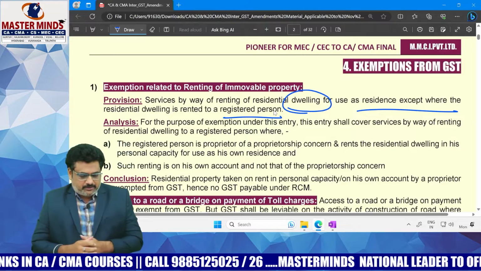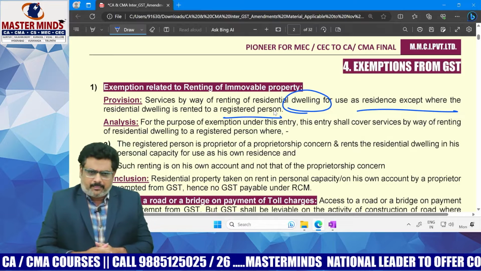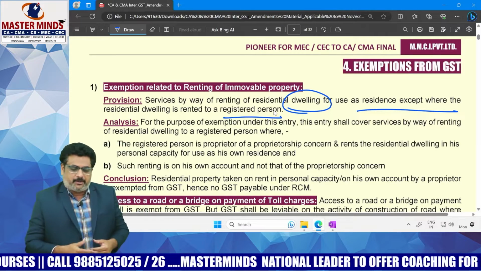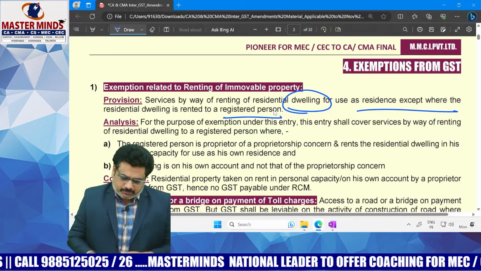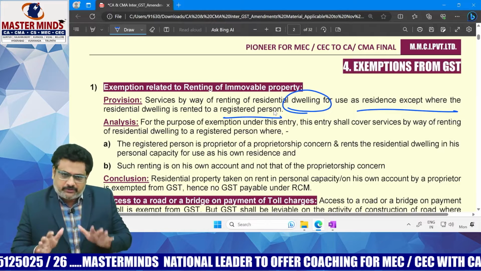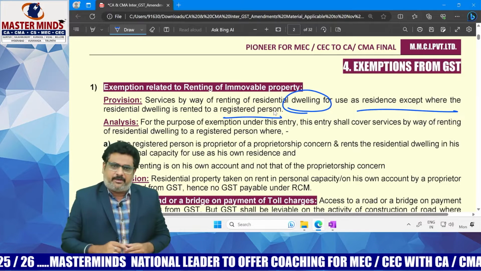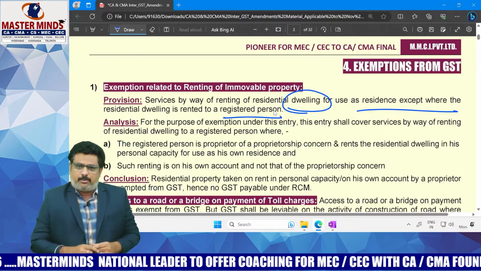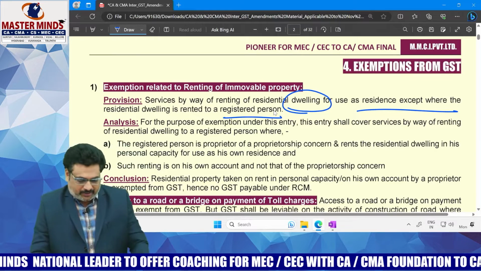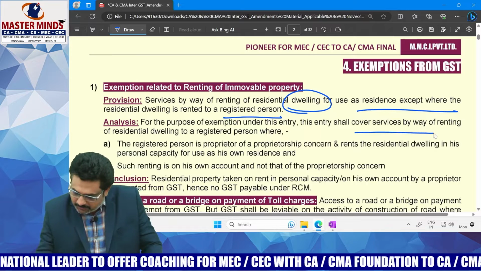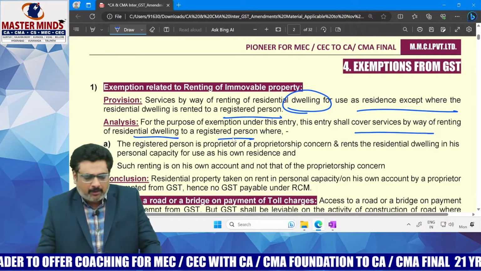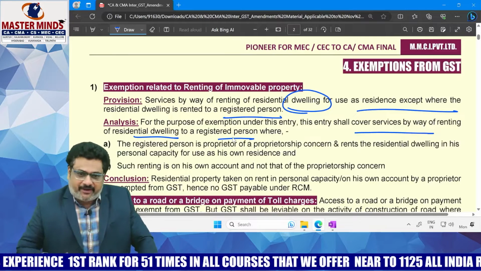And in addition to that, the renting of residential house supplied by any person to a registered person is covered under RCM. These are the two existing points. But what is the amendment now? The updated exemption entry reads as: renting of residential house to a registered person. The point was modified like this.